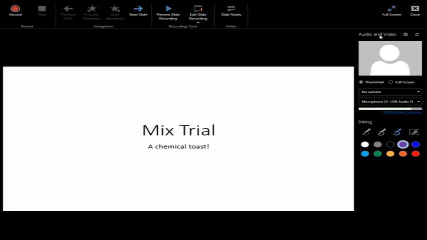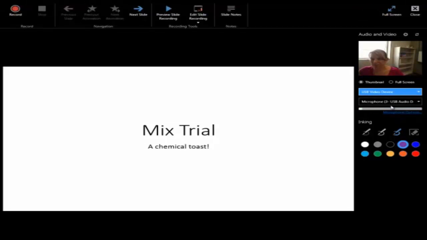If we want to record using a camera, we could choose our camera here. So as you can see, I'm on the camera. We can either record a thumbnail that's going to be a small area on the side of the screen, or we could make it full screen. That's going to record the full size of my PowerPoint slide as a camera. If you want to record something, maybe an introduction to your lecture without using notes, I would advise doing this on a blank PowerPoint slide. I'm going to go ahead and turn my camera off for now.